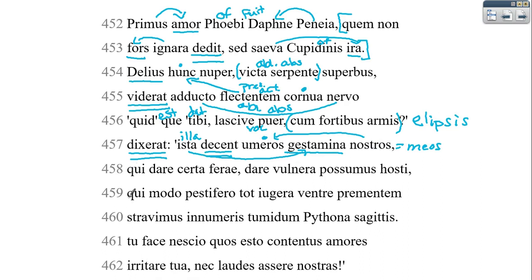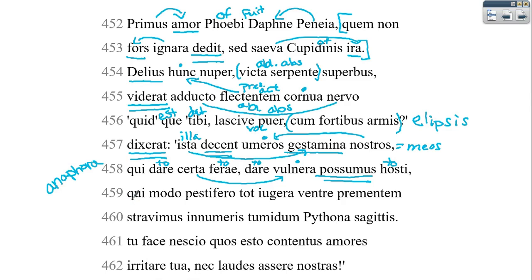All right, and then in 458 to 459, we have an anaphora of the qui. And likewise, in 458, we have an anaphora with the dare. So we're going to get the antecedent from qui from our verb possum. So like we or I, it's referring back to Apollo. I who am able to give. And then certo vulnera, this is something that Ovid does also in Pyramus and Thisbe, where he separates those words, and kind of uses them twice. And then we've got ferae is an indirect object, so to, dative, and then hosti also is an indirect object. So I'm repeating that word, dare. So hosti and ferae are dative, while dare are infinitives.